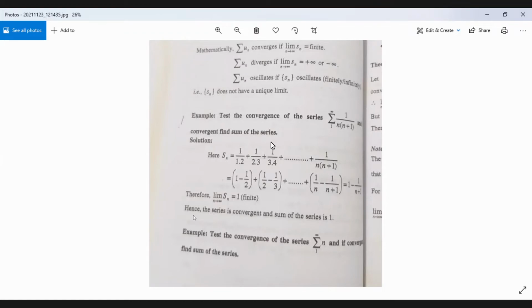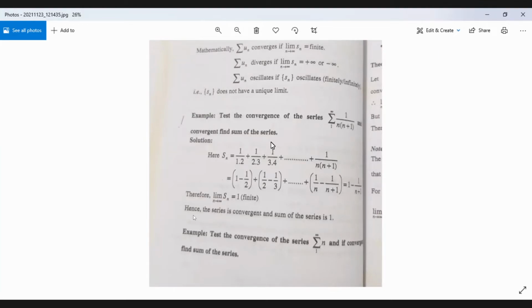Now let us denote the sequence of nth partial sum by Sn. That means S1 is sum of first term, that means u1. S2 is sum of first two terms. S3 is sum of first three terms, that is u1 plus u2 plus u3, etc. Sn is sum of first n terms, u1 plus u2 plus u3 plus up to un.